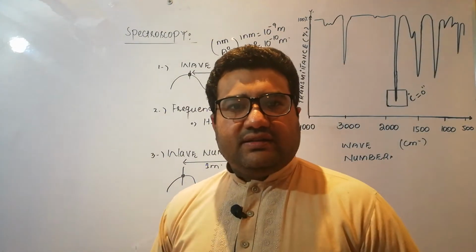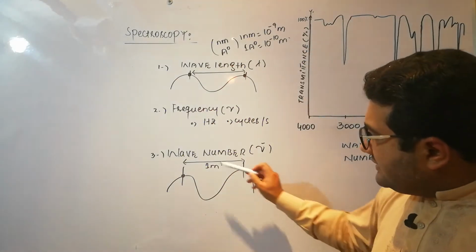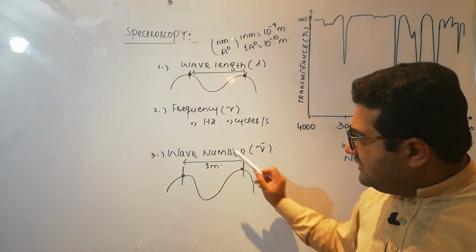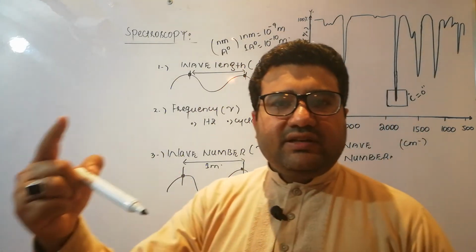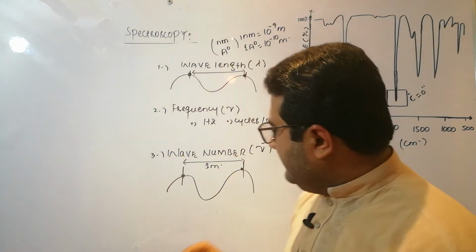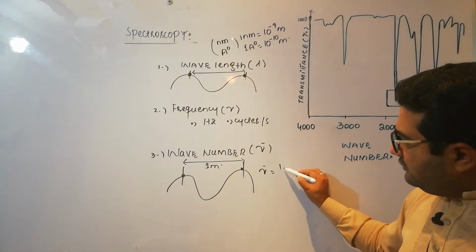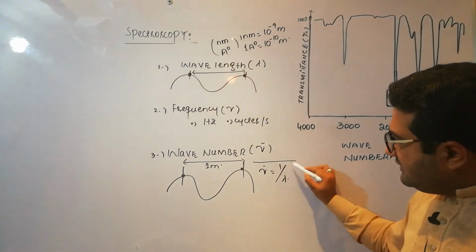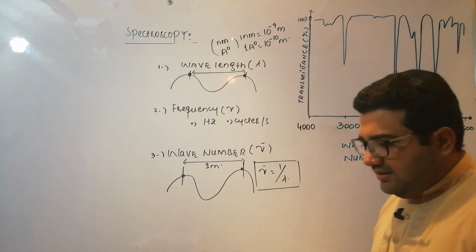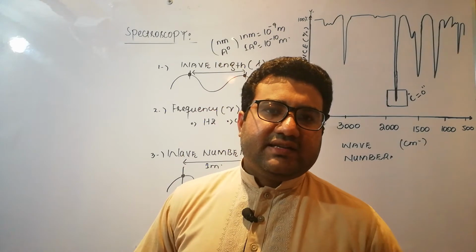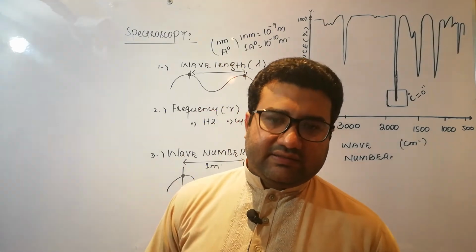Suppose this distance is 1 meter. Now in this unit length, how many waves are there? There is only one wave. So its wave number will be 1 per meter. That is shown with the nu bar, and nu bar is equal to 1 over lambda. This one is a very important point. I mean to say that the wave number is actually the reciprocal of the wavelength.